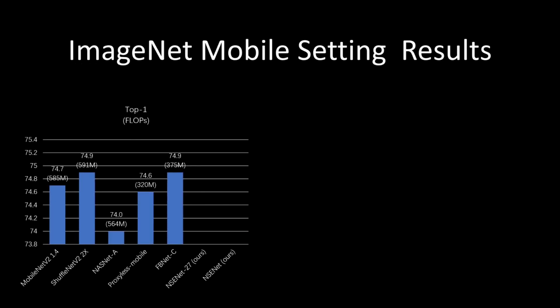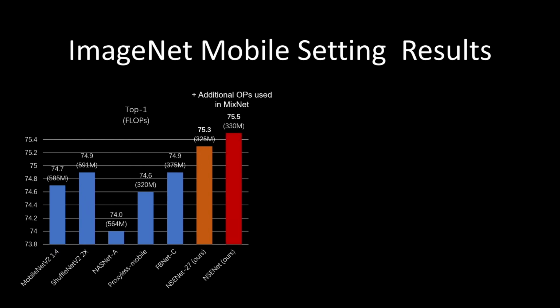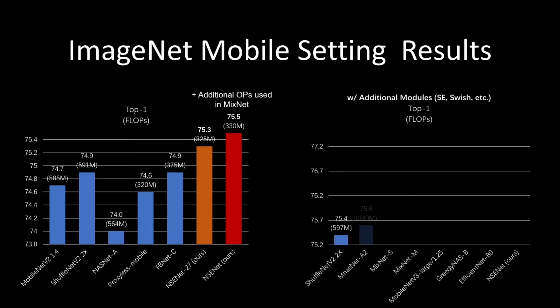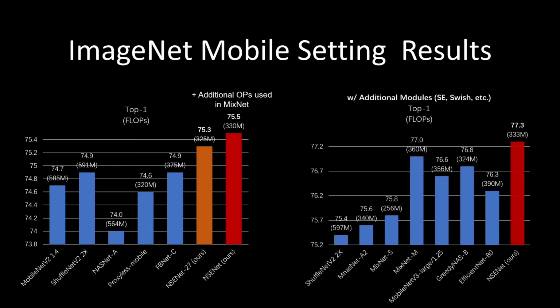In the mobile setting, our result over 27-OP space outperforms previous regular space methods by a large margin. By inheriting the final optimized space from 27-OP's pool, we resumed the search with additional OPs used in ImageNet and were able to improve the result further. This result is also compared to ImageNet in the next figure, with our result achieving better performance.